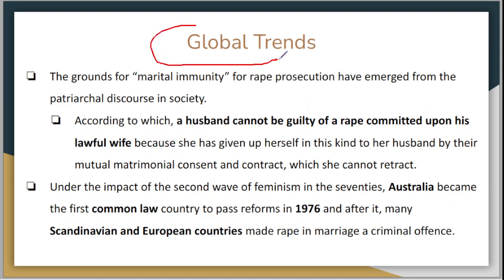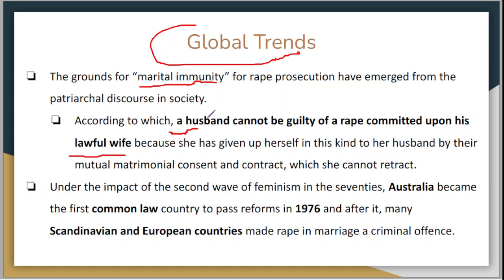What are the global trends regarding the same? The grounds for marital immunity. What is marital immunity? Basically, when you have married someone, you are deemed to have given consent to have sex with them just by the fact of the marriage. It does not matter whether the person is consenting at the moment of the sexual intimacy between the couple. The grounds for marital immunity from rape prosecution have emerged from the patriarchal discourse in society. It is labeled that patriarchy is behind this act, according to which a husband cannot be guilty of rape committed upon his lawful wife.